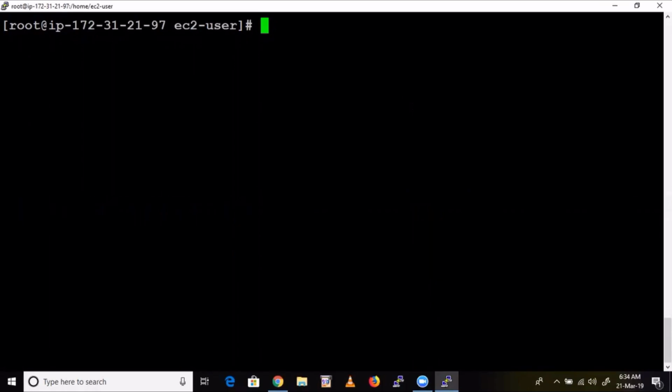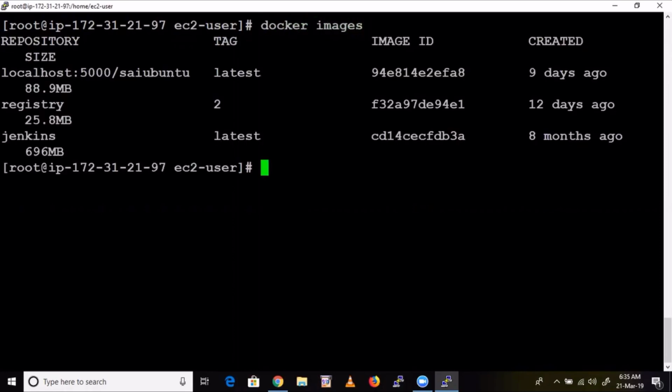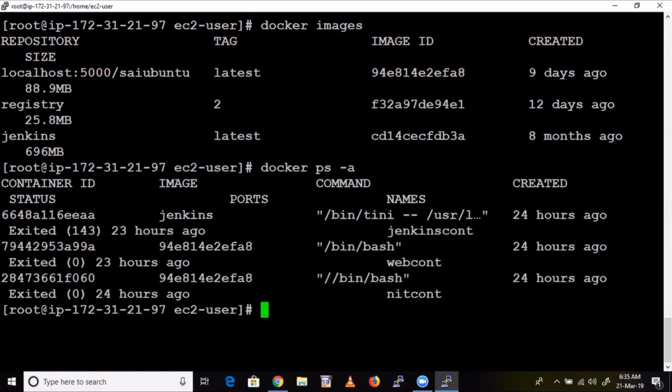Here, few commands you should know. For example, docker images. How many images do I have? I have 3 images. So how many containers do I have? Docker ps -a. I have some 3 to 4 containers. How many running containers? I might have some running containers.